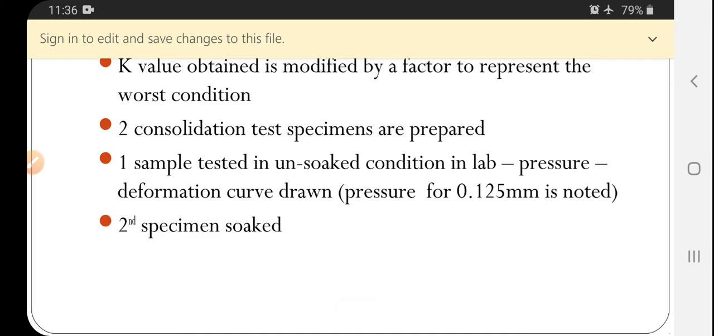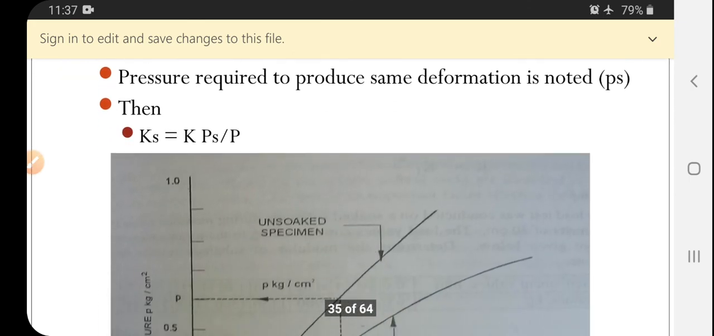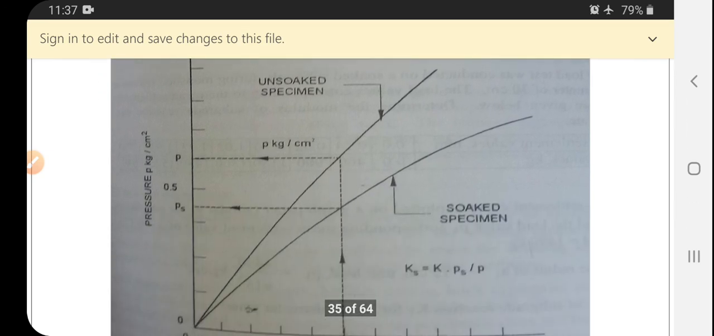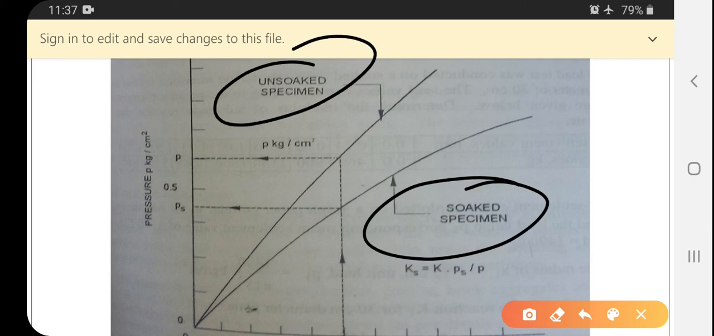Two consolidation test specimens are prepared. One sample is unsoaked. The pressure at a deformation of 0.125 mm is noted. The second specimen is soaked. The pressure required to produce the same deformation is noted. Here, one is a soaked specimen and the other is an unsoaked specimen.